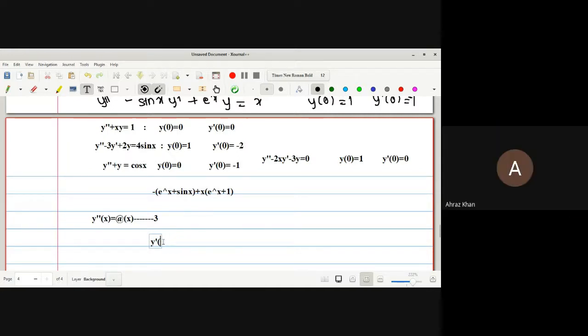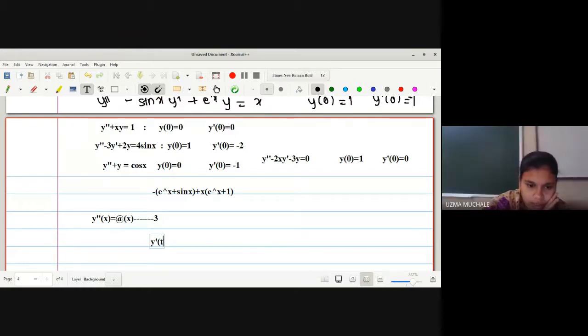So it is y dash of x only. Y dash of t within the limits 0 to x is equal to the integration of phi of x, correct? I also don't have a symbol of integration. This is actually Notepad, so nothing is possible here. So we have to do the integration of phi of x.